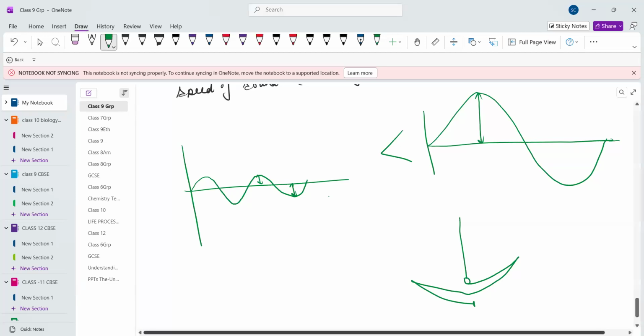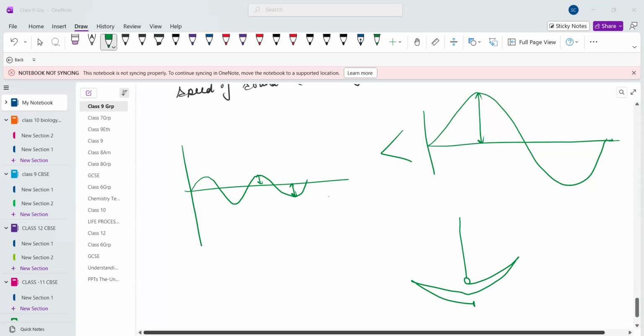Who will tell me what is frequency? Sahiti, could you tell me what is frequency? Gagana, please. Ma'am, the number of oscillations completed in a second.